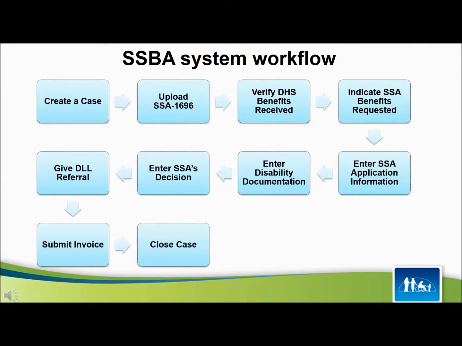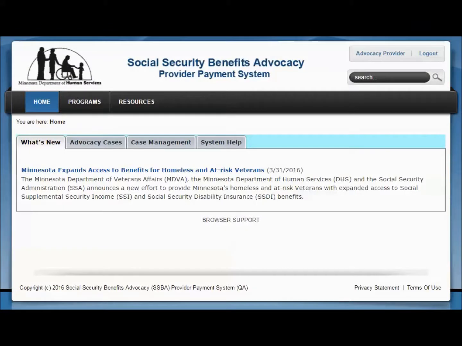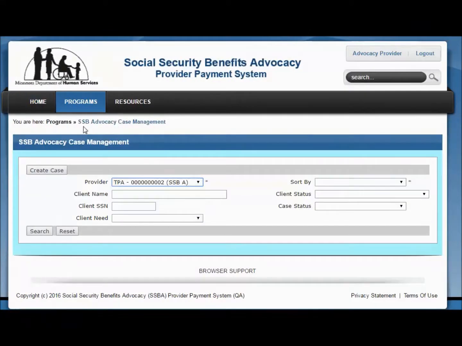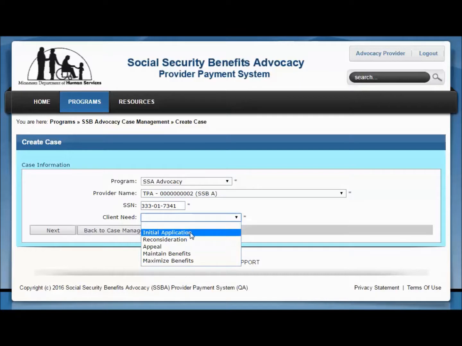Let's take a look at how to create a case in the system. In this example, we will create an initial application case and enter all information at once. To create a case, under the Programs tab, select SSB Advocacy Case Management. Click the Create Case button and complete the following fields. In the Provider field, select the correct provider name. Enter your client's Social Security number in the SSN field and indicate your client's need from the Client Need field drop-down menu. Click the Next button.